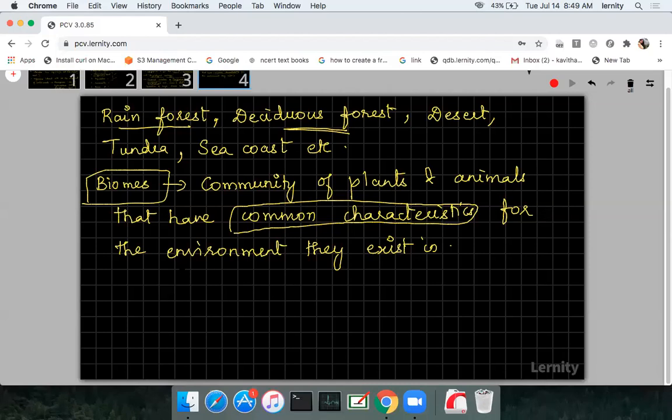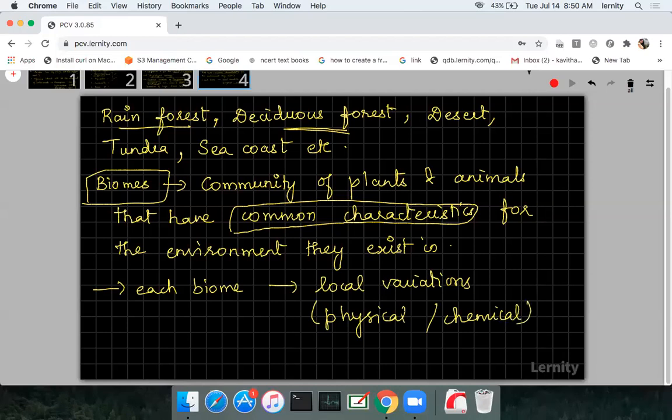Okay. See, sometimes in each biome, you can see some local variations also. In each biome, local variations will be there. These local variations may be physical variations or also chemical variations. Each biome will have local variations, physical or chemical variations. These variations further differentiate the biome into various habitats. Now the biome can be differentiated into various habitats.